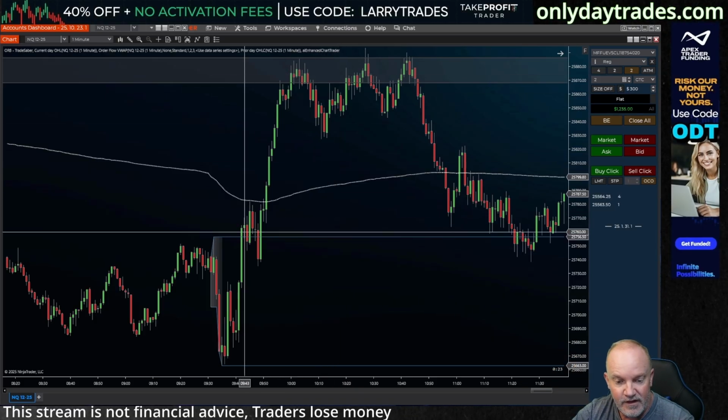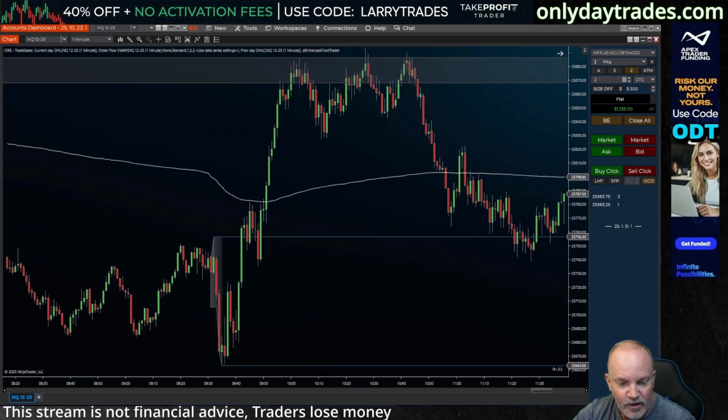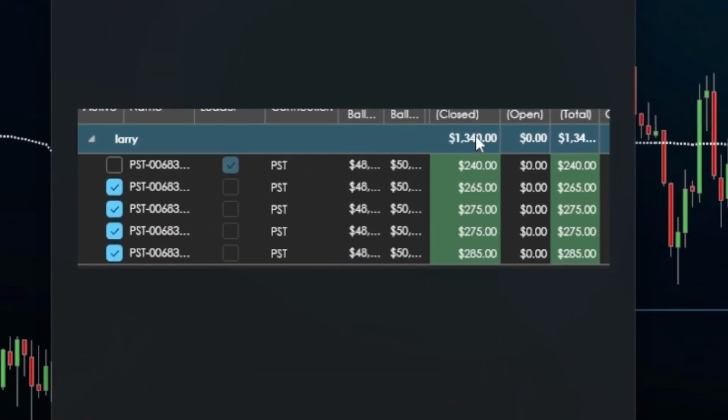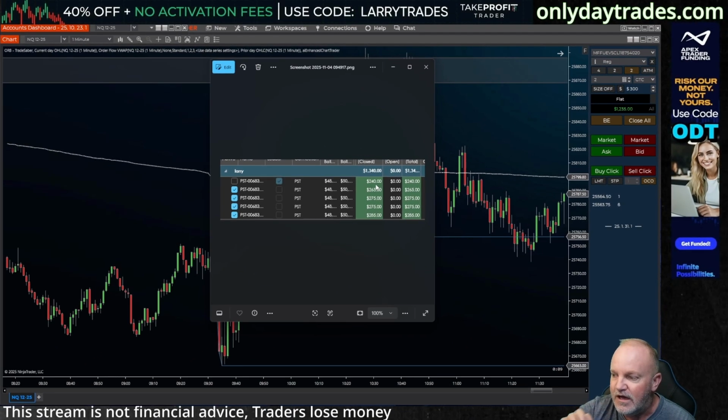But anyways, as far as the numbers on the opening range trade, I copy traded it across 5 accounts. The total was $13.40, averaging about $2.68 an account. Smoking trade, tickled to death with that. If I could just do that every day, I would be thrilled.